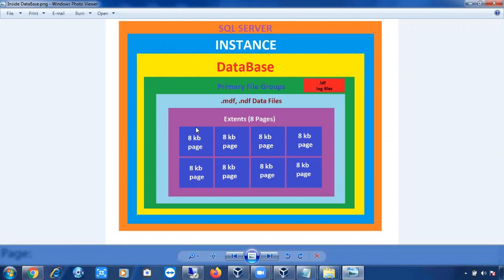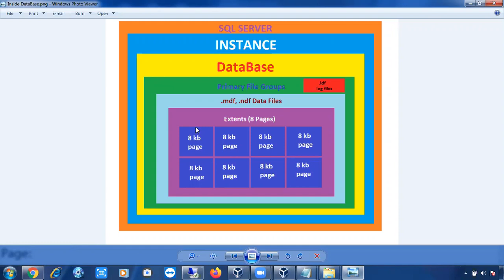So you are creating tables, right? Finally, where are your tables stored? On a page. At the end of the day, each table will be stored on a page. Tables are stored in a database, which is stored in data files, which are in extents, and finally in pages.